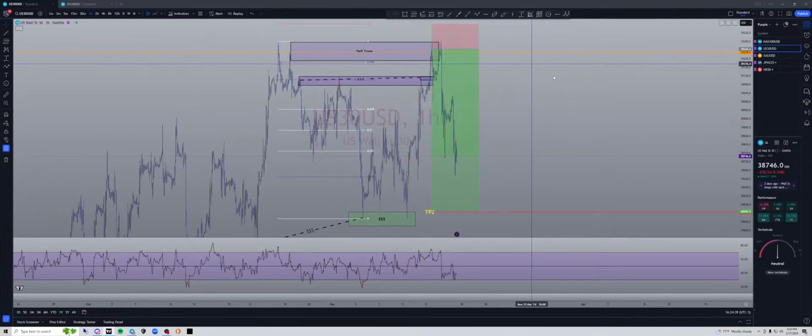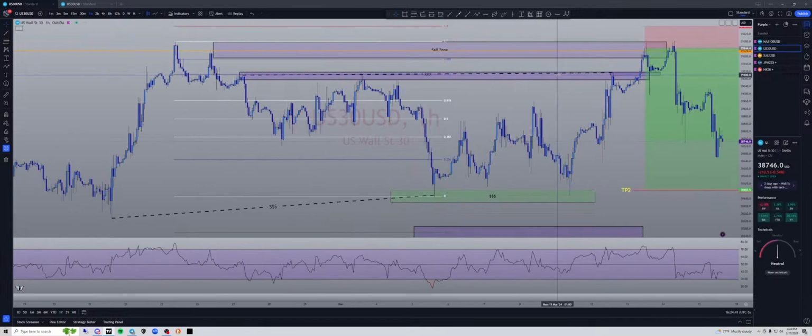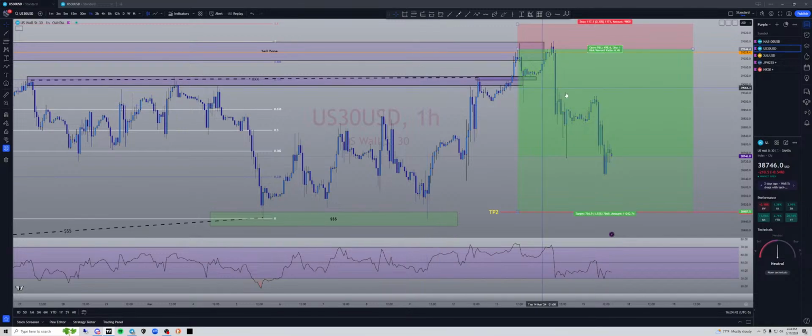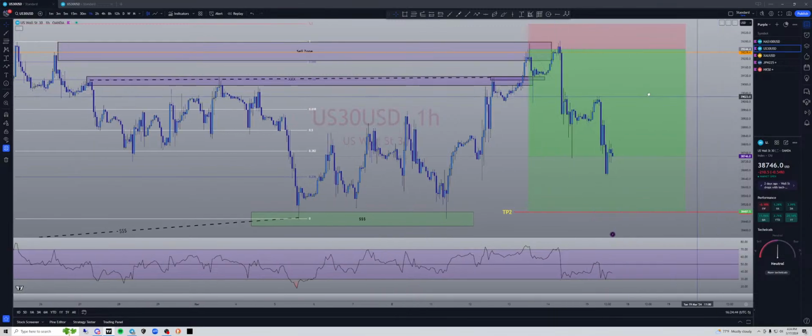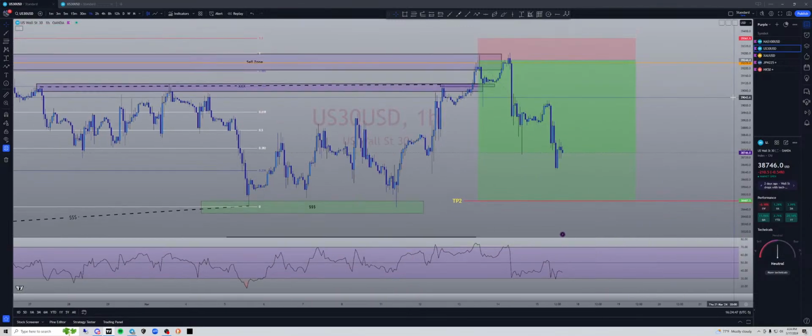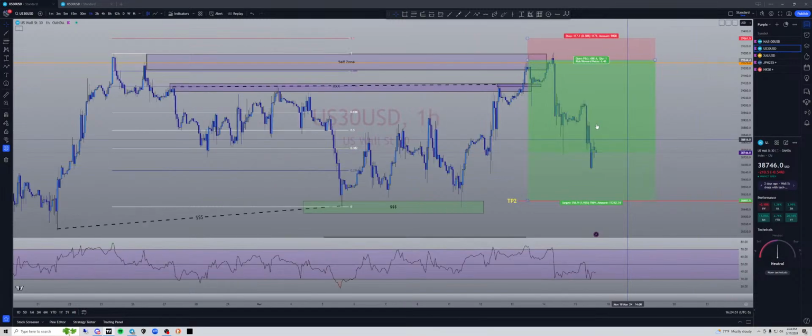With Dirty 30, we caught an absolute beauty on Thursday, and I'm still in the trade. I did take off the majority. This is just a runner for me now. But if you guys like, we can break down how we took this amazing trade real quick.